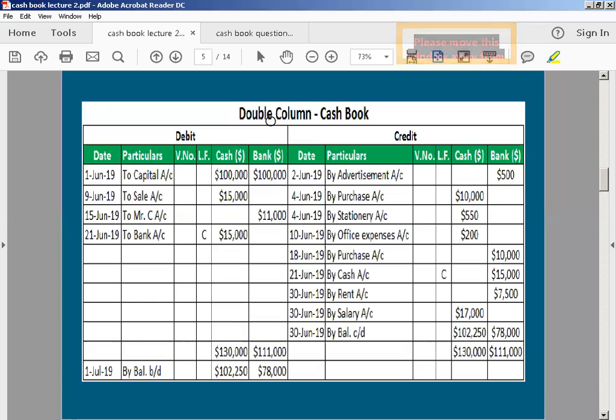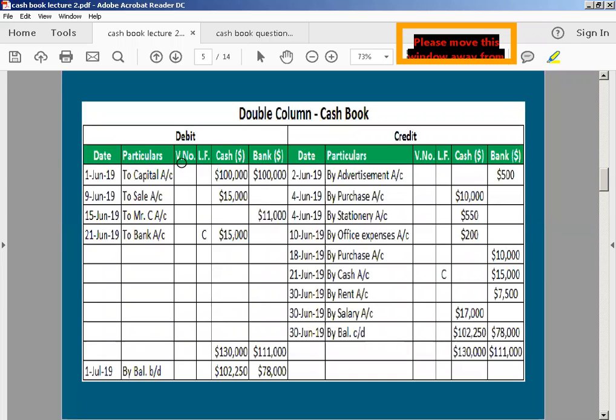If I talk about the single column cash book, we have columns like date, particulars, post reference. Voucher number is optional, then post reference is ledger folio, and here we only have the amount column. Okay, in single column we have only one column of amount, not of cash, not of bank, not of discount.